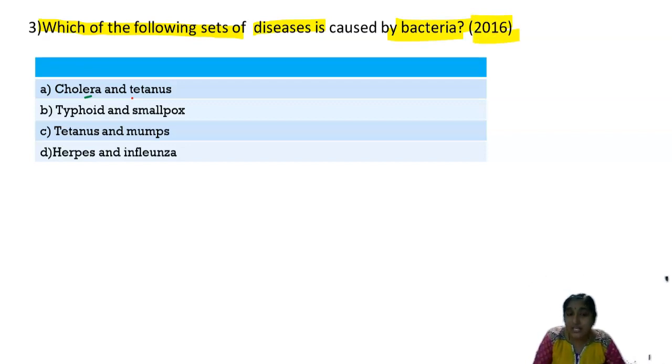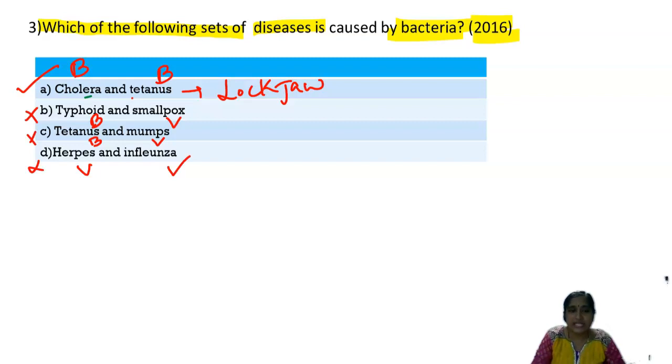If you see the options, option 1 is cholera and tetanus. My dear students, cholera is a bacterial disease, and tetanus is a bacterial disease. Tetanus is also referred to as lockjaw disease. And cholera is caused by the bacterium Vibrio cholerae. These two are bacterial diseases, so you can go for option 1. Option 2, typhoid is a bacterial disease, whereas smallpox is a viral disease. Option 3, tetanus is a bacterial disease, but mumps is a viral disease. And option 4, herpes is viral, and influenza is viral. So these three options are wrong. Option 1 is the correct answer.